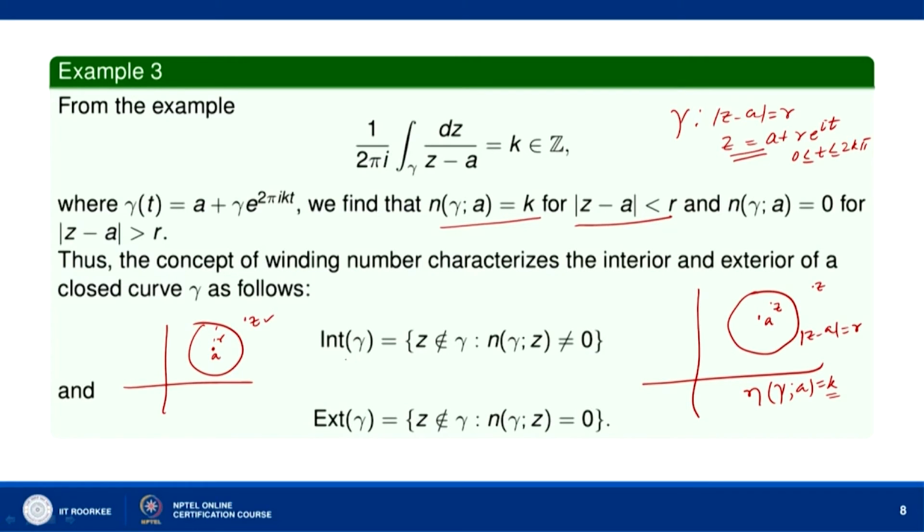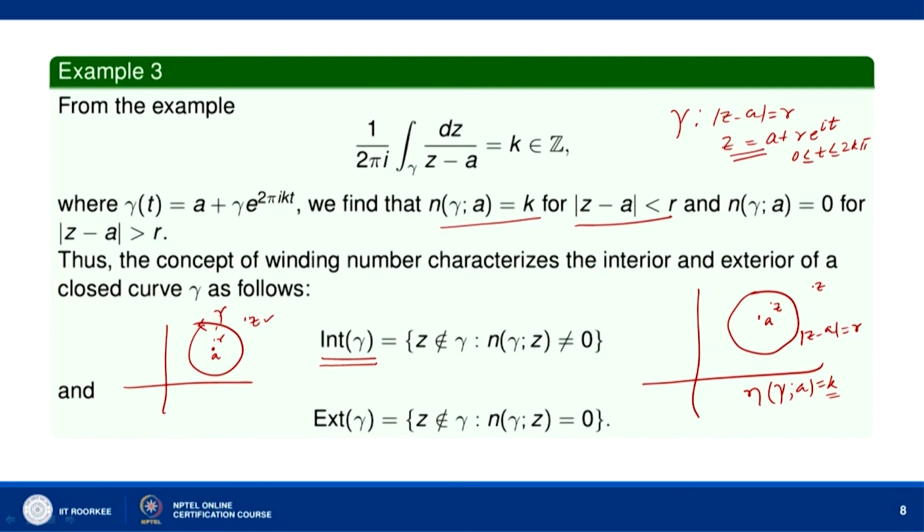The interior of gamma is the set of all those points that do not belong to gamma, and for which n gamma z is never 0. The exterior of gamma is those points z which do not belong to gamma, and n gamma z equal to 0.